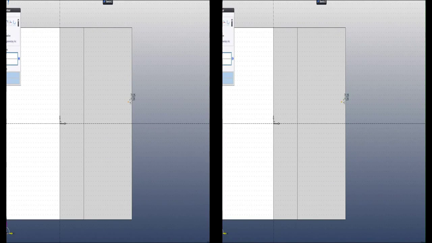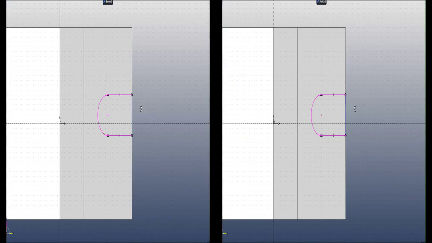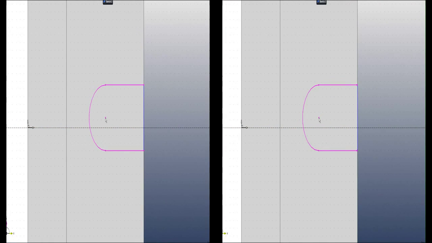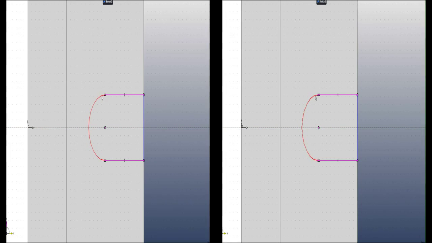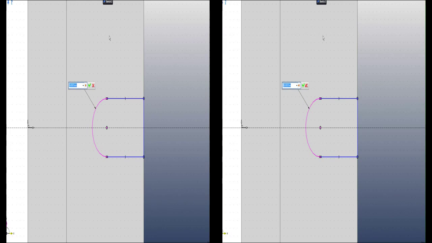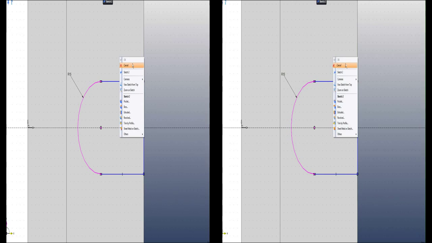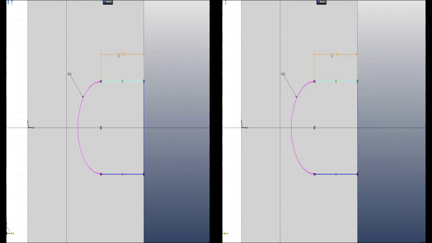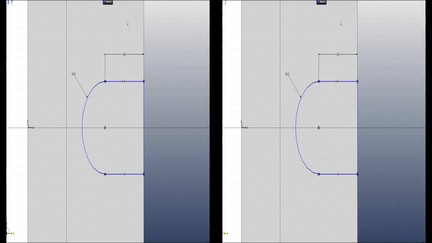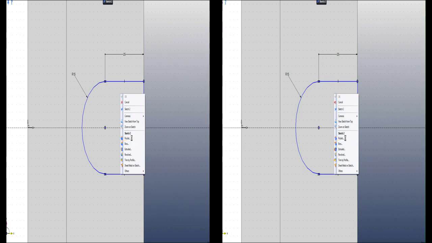So let's create another sketch up here, like that, closing it like this. Okay, just drag the center point down to the line to create a relation like that. Add some dimensions, giving it a radius of 15 perhaps. Whoops, a bit large. Another dimension there, 25. Let's add a pocket.